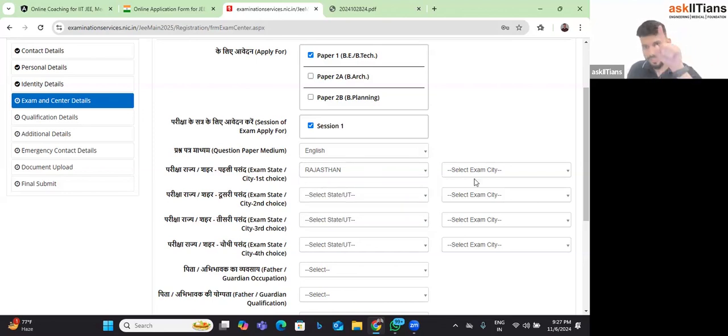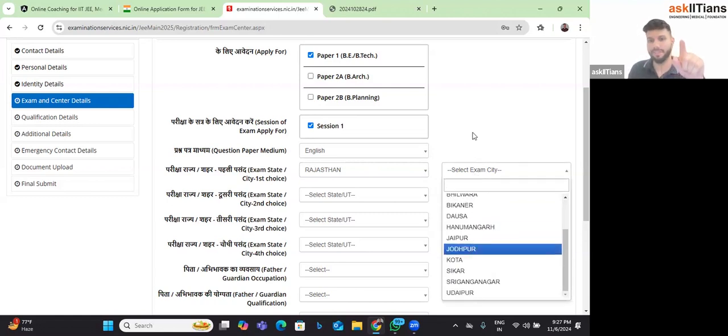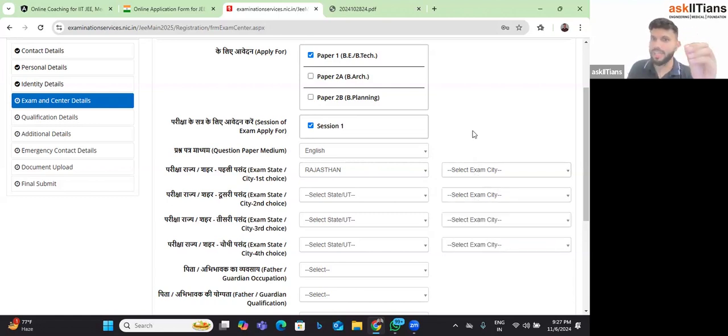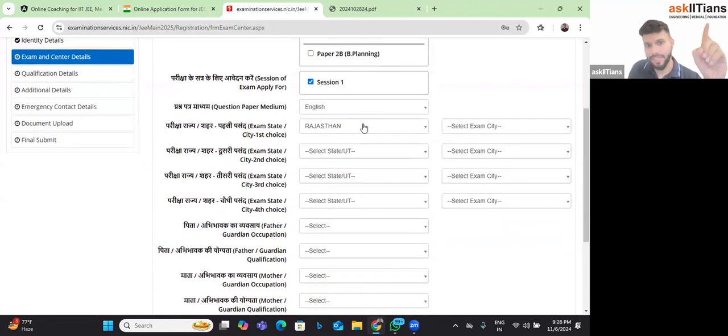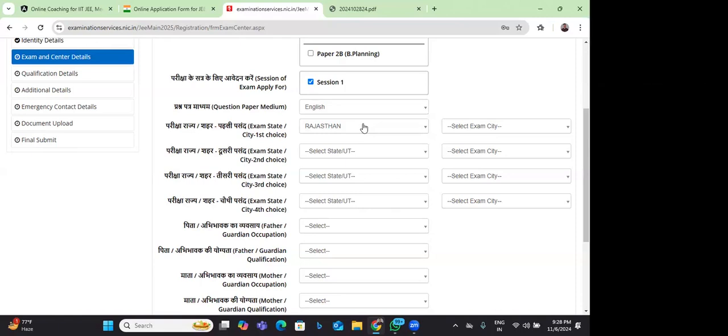I can just choose the district now from Rajasthan, different. Okay. So accordingly, when you fill your present address as Saudi Arabia, it will show you over here the centers of Saudi Arabia only. Okay. But yes, for the second attempt, you can change the center. That's a different case. For the second attempt, they will again ask you choice of centers. But for the January attempt, you cannot do that. So you have to choose the same center as per your current residing country. I hope I'm clear about it. Yes, it's clear. Okay, so now I'll quickly choose any 4 centers.